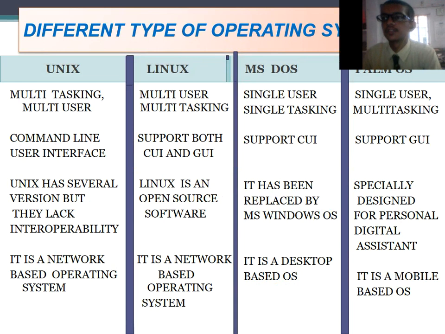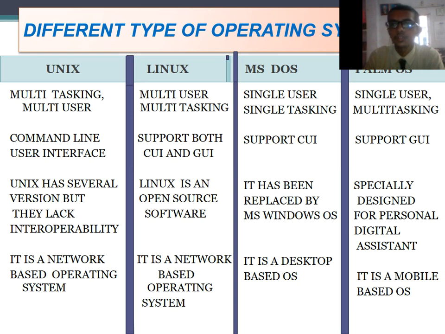Now we will see the difference between operating systems. First are Unix, Linux, MS-DOS and Palm OS. Unix is multitasking with multi-user. Linux is also multi-user multitasking, but MS-DOS and Palm OS are single user, single tasking, though Palm OS is single user and multitasking.